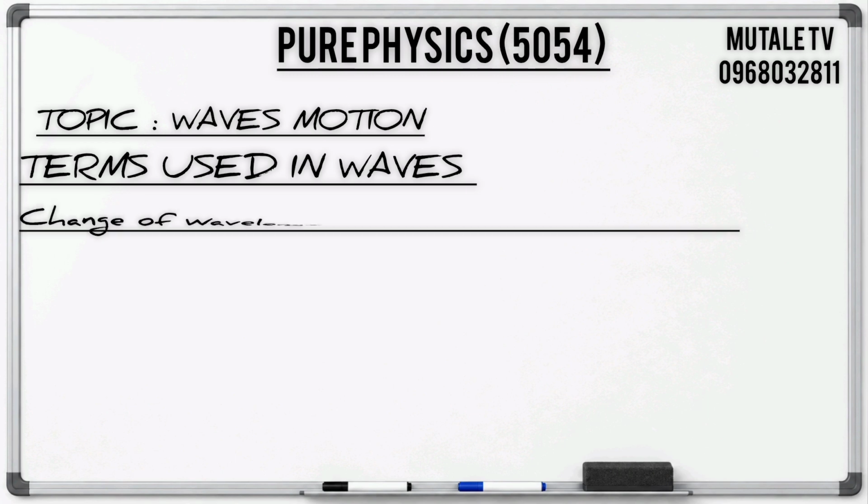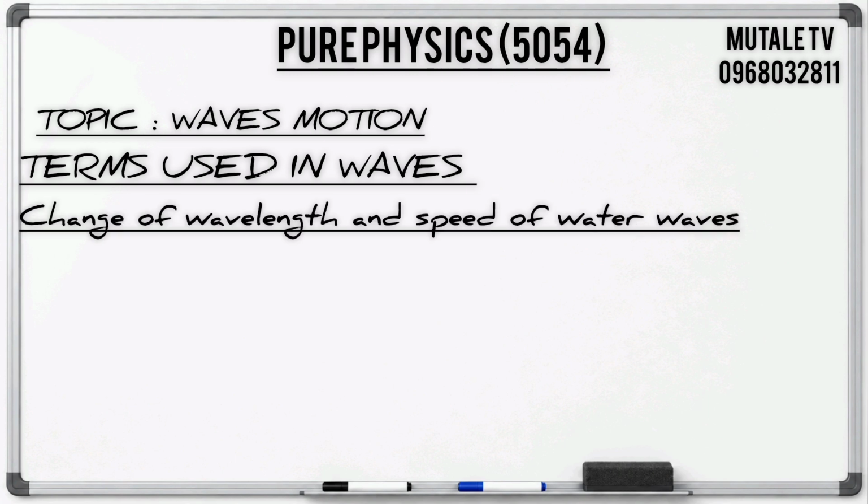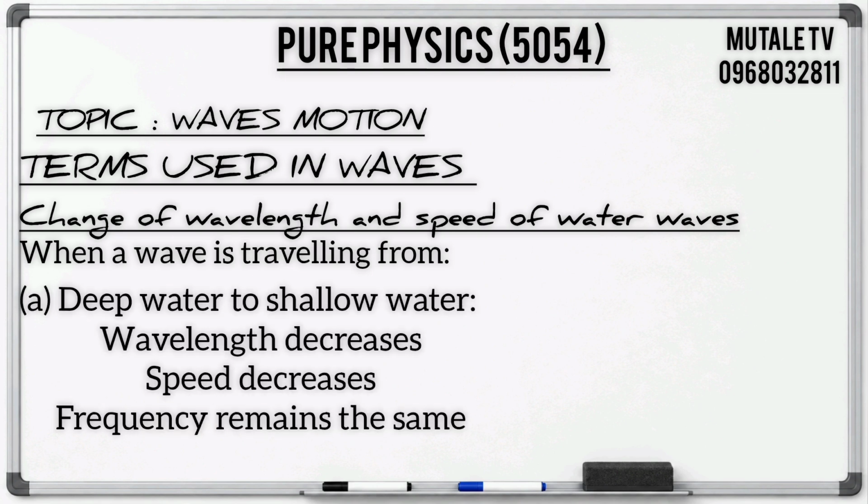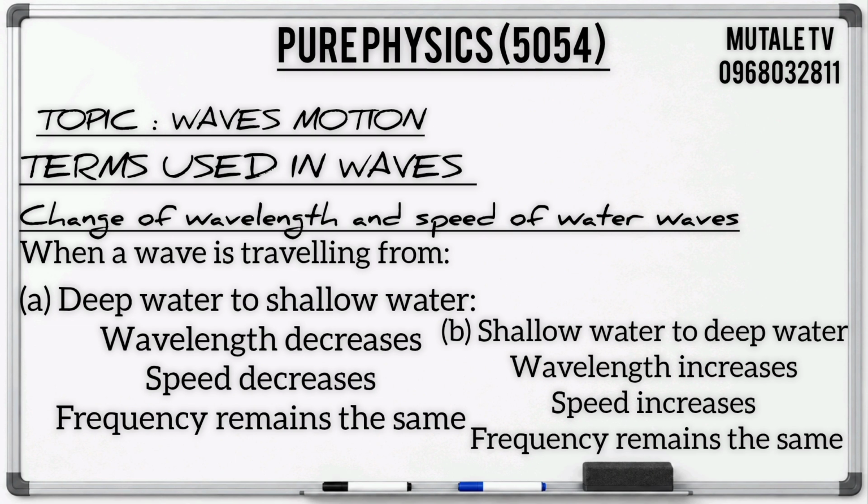The last part of the topic we need to concentrate on is the change of wavelength and speed of water waves. How do they change? When a wave is traveling from deep water to shallow water, the wavelength decreases, the speed decreases, and the frequency remains the same. But what happens when the wave is traveling from shallow water to deep water? The wavelength increases, the speed increases, and the frequency remains the same.